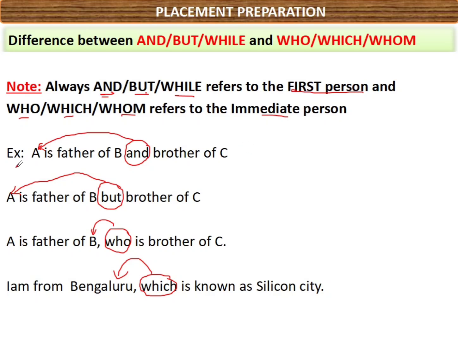Now it is simple and plain English. You can easily understand. A is father of B, A is brother of C. No confusion. In the same way, A is father of B who is brother of C: A is father of B, B is brother of C. Another example: I am from Bengaluru, which is known as Silicon City: Bengaluru is known as Silicon City.